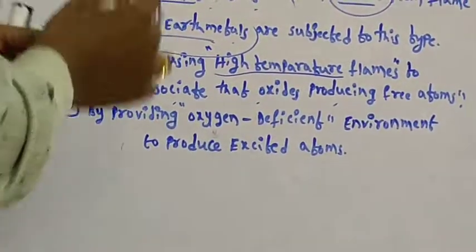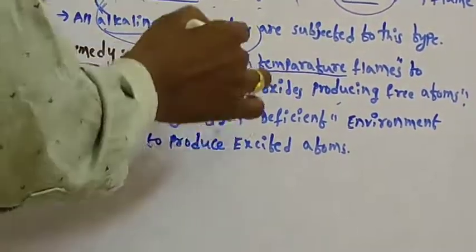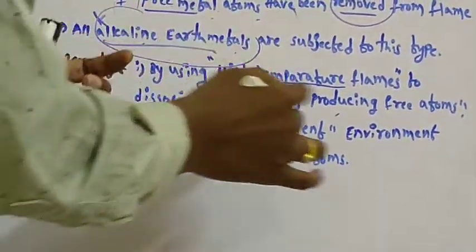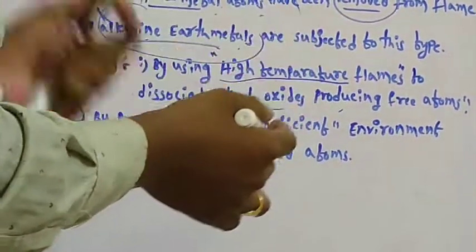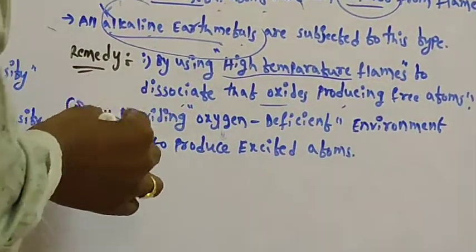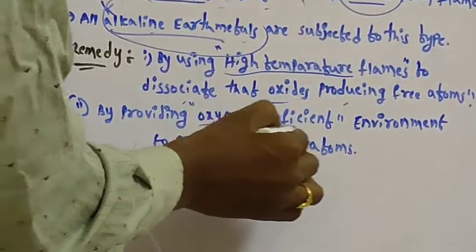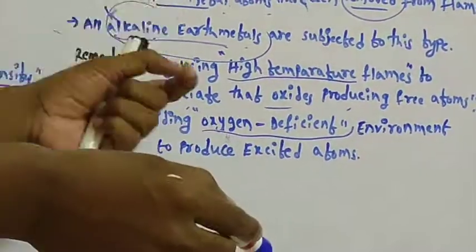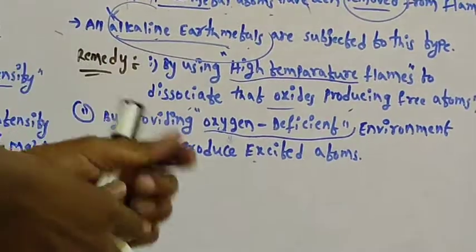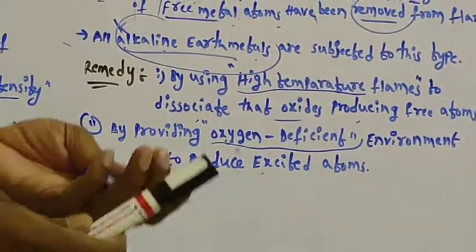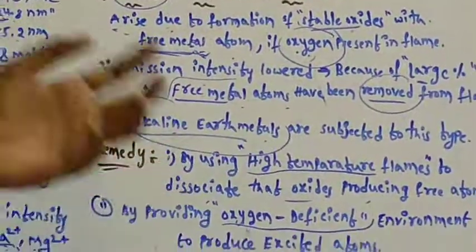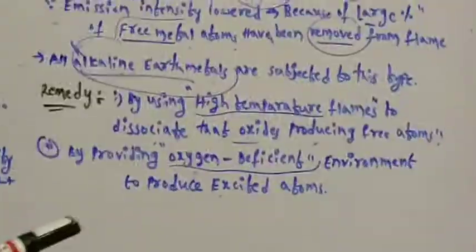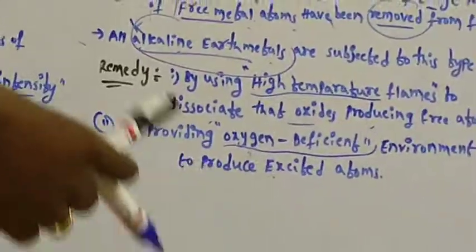This interference occurs due to the formation of oxides with the metal. If you use a high temperature, these oxides will be dissociated and free atoms will be obtained in the flame. The second remedy is providing an oxygen deficient environment to produce excited atoms. If there is no oxygen, there is no stable oxide formation with the metal, so the metal atoms in the flame are easily excited and emit radiation. So these are the 5 types of interference in flame photometry.